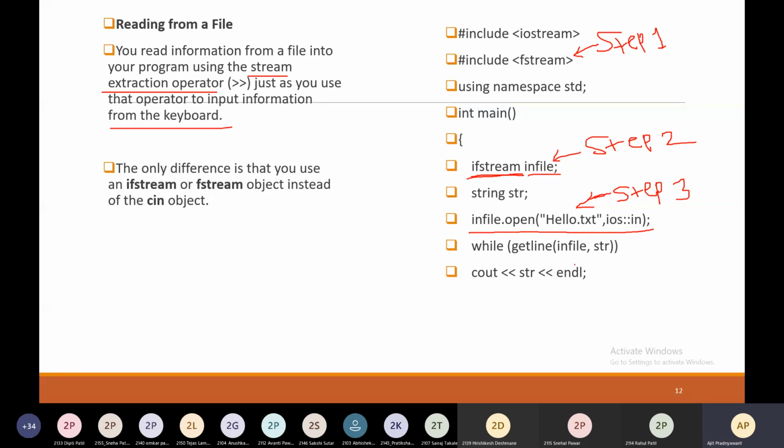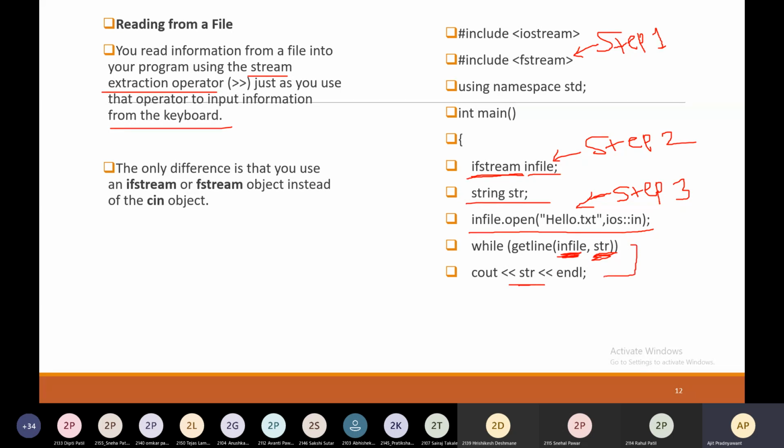While getline from this inFile object, the first line will be read and it is stored in str. The str variable is of type string, which we have already declared over here. And this line will be printed using cout str on the terminal.